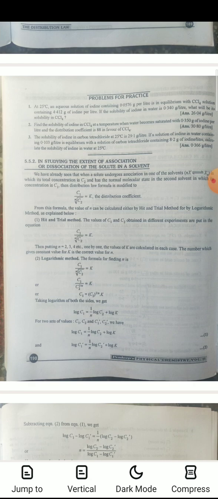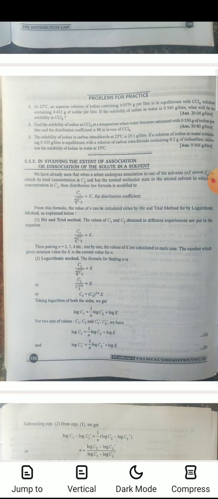The values of C1 and C2 obtained in different experiments are put in the equation C1 upon nth root of C2 equals K. Then putting n equals 2, 3, 4, etc., one by one, the values of K are calculated in each case. The number which gives a constant value for K is the correct value of n. Second method is the logarithm method. The formula for finding n is C1 upon nth root of C2 equals K. C1 upon C2 raised to power 1 by n equals K. C1 equals C2 raised to power 1 by n into K.